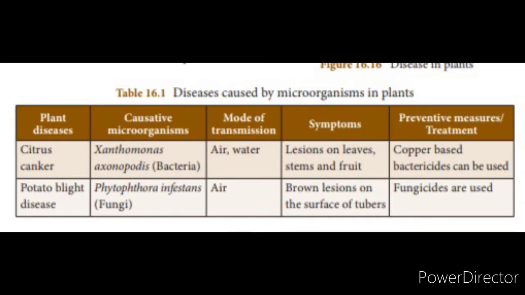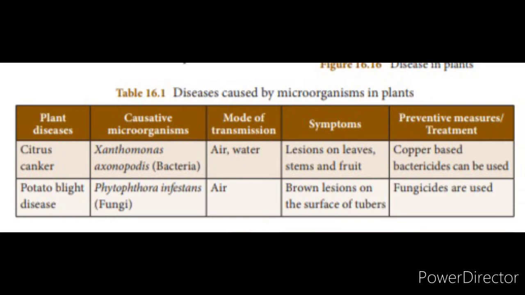In your textbook, they gave 2 diseases caused by microorganisms in plants. The first plant disease is citrus canker. Citrus canker disease is caused by the bacteria Xanthomonas axonopodis. It is transferred through air or water. The symptoms are lesions on the leaves, stems and fruits. Lesions means the region is affected. It may look like a wound, present on the leaves, stem and fruit.